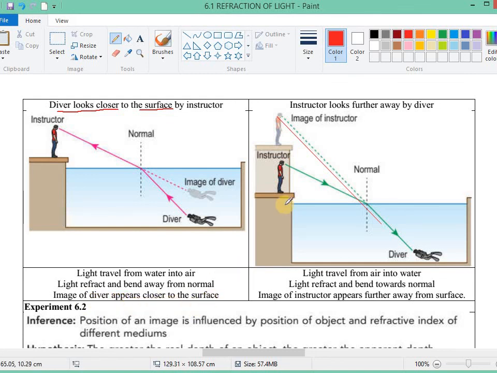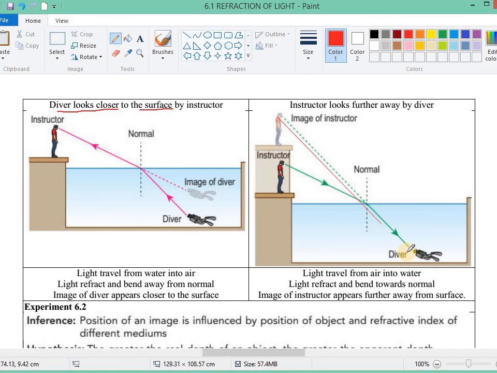Okay. Now the other way around: if the diver looks at the instructor, the light from the instructor goes into the eye of the diver. So what happens is the light from the instructor goes from air into the water. That means the speed of light will slow down and the light will refract towards the normal.